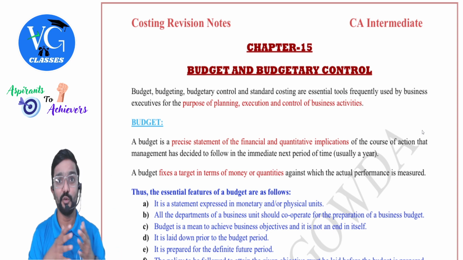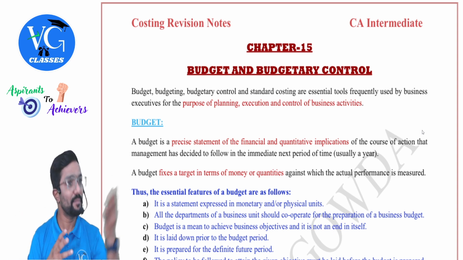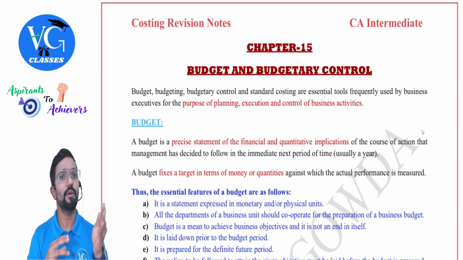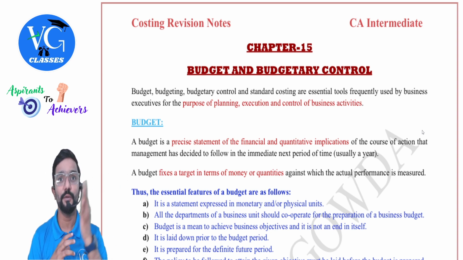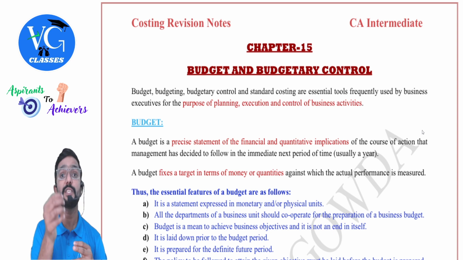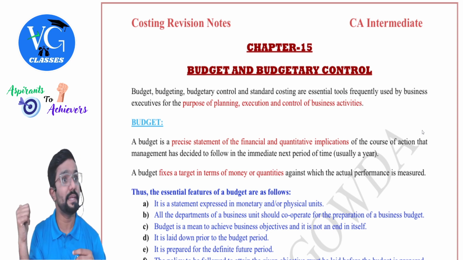Same way, sir, to produce 1,50,000 units, we need labors. Check with the HR manager. Do we have so many labors? If required, please appoint new people as early as possible because there is a manpower requirement. Now consult even the purchase manager. Sir, can you purchase 1,50,000 raw materials? When do you purchase? Please plan properly. Is the raw material available in the market? How much money is required for it? Do we have so much money?